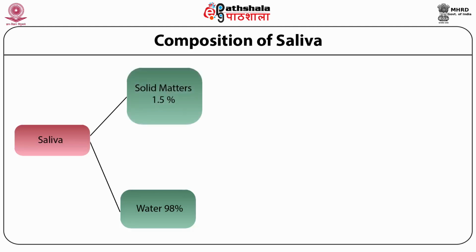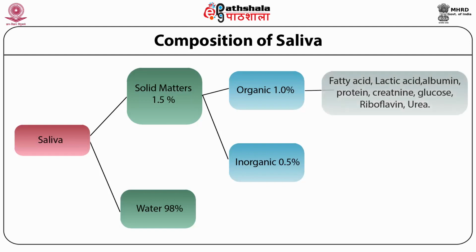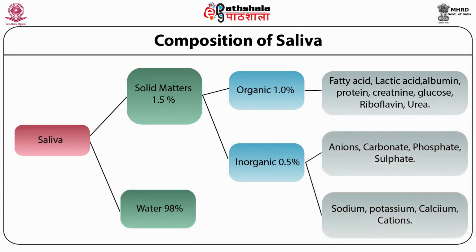The solid material is again composed of organic and inorganic matter. Organic substances of saliva include fatty acid, lactic acid, albumin, protein, creatinine, glucose, riboflavin, and urea, whereas inorganic substances include anions, carbonate, phosphate, sulfate, sodium, potassium, calcium, and different kinds of cations.